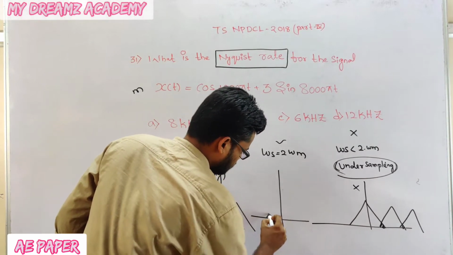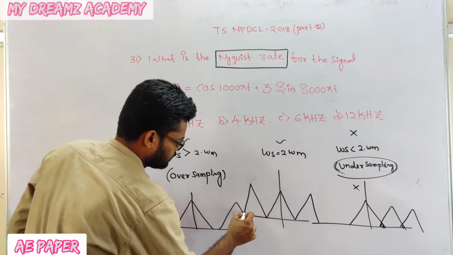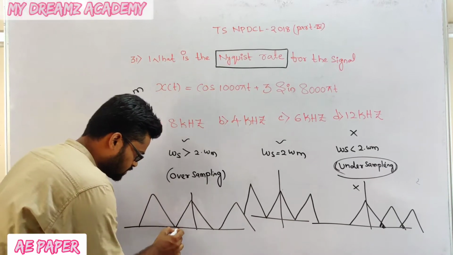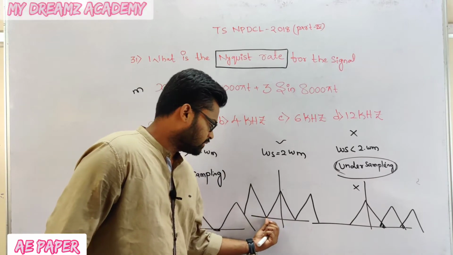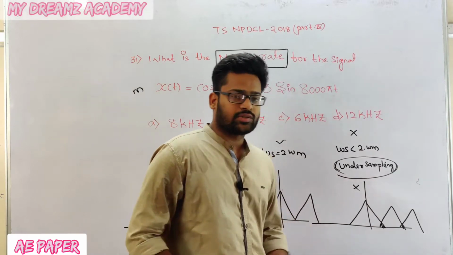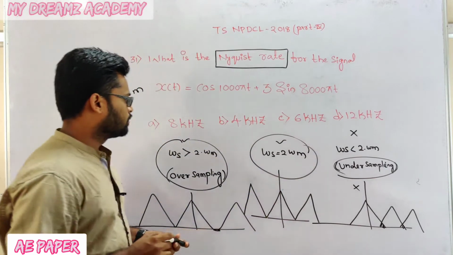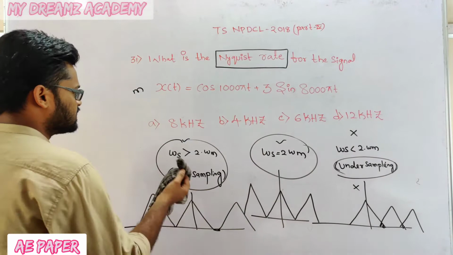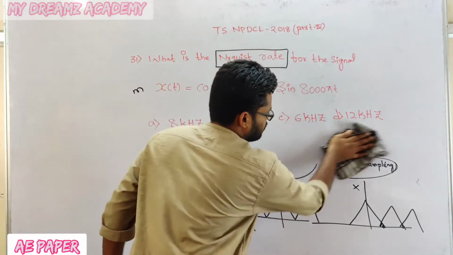Now coming to this one, oversampling is like this, with no crossover distortion, and normal sampling is like this. It will start at the exact point, and under sampling there is a crossover distortion. So we need to maintain this one or this one. That is, omega s should be greater than 2 omega m, or omega s is equal to 2 omega m.